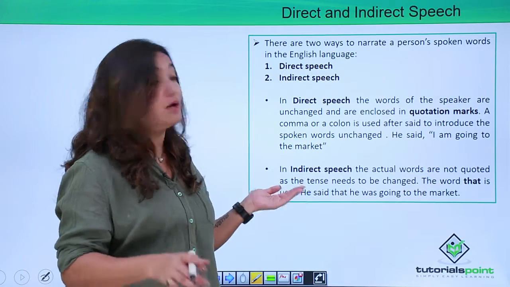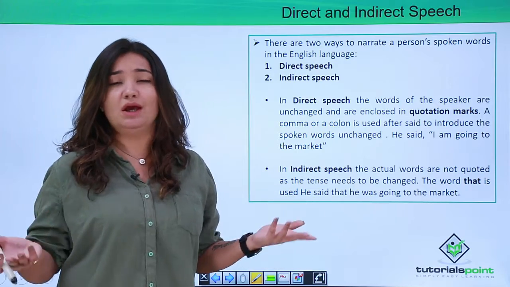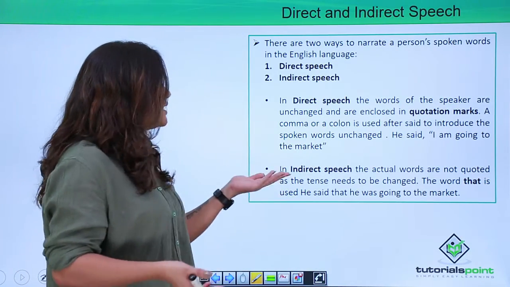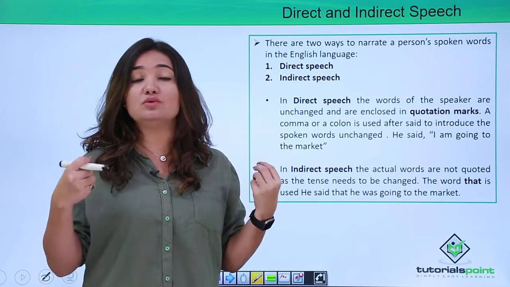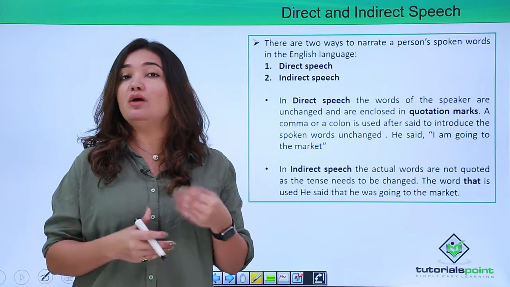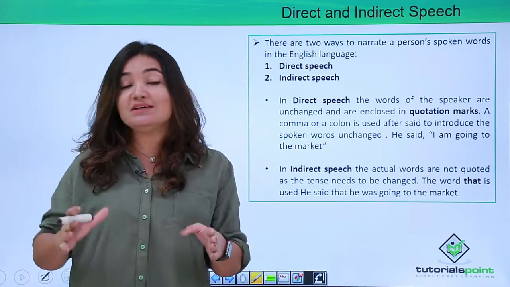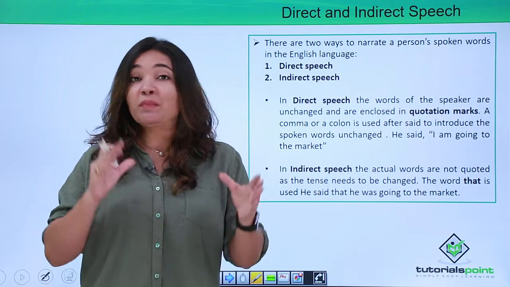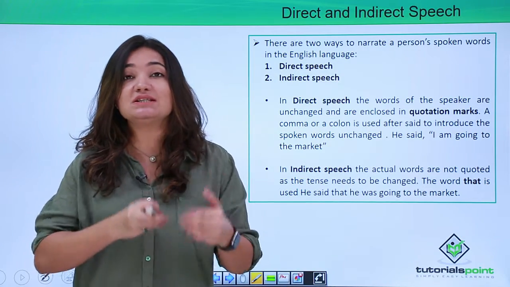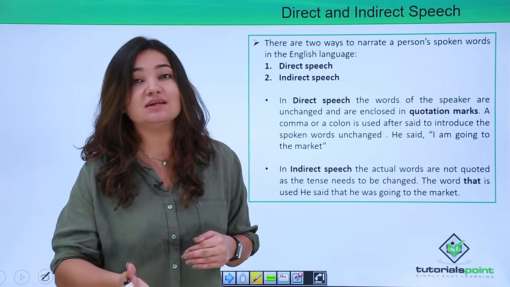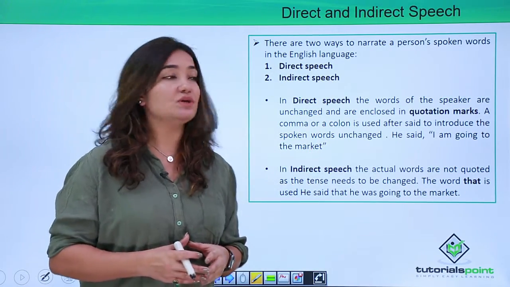Now this is what happens in direct speech, but what happens in indirect speech? How do we convey that? In indirect speech, the actual words are not quoted. You're not quoting someone word for word, you are paraphrasing it, you are changing it. But having said that, even if you're changing it, the meaning doesn't change, the meaning remains the same, just that you're not passing it on word for word the way you did in direct speech, right?